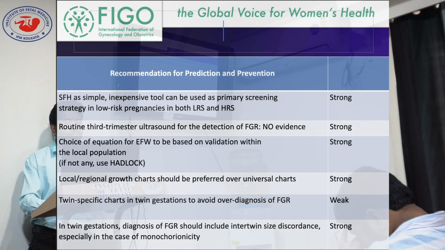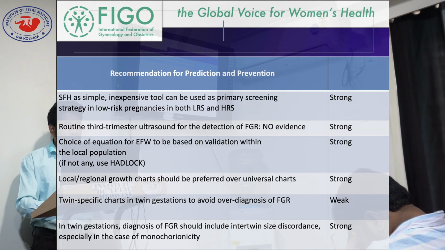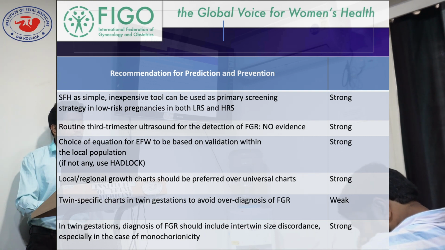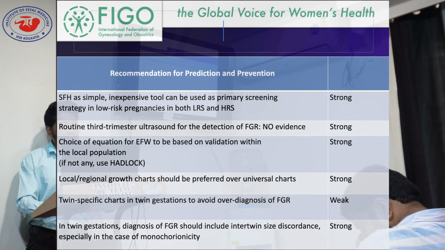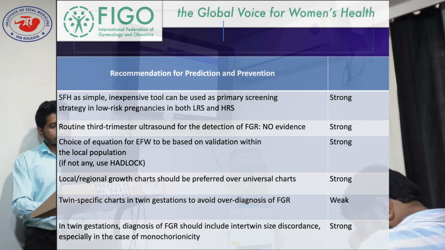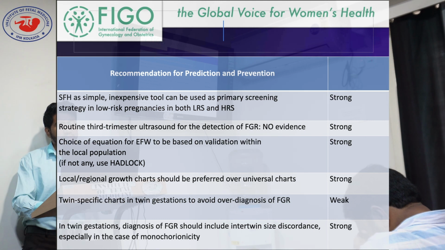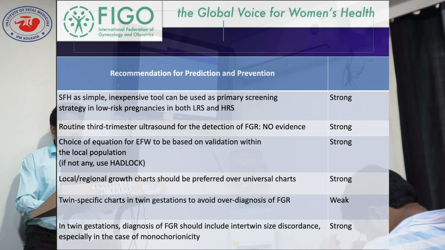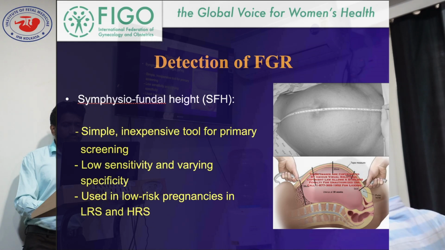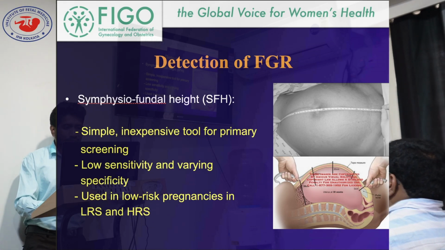Routine third trimester ultrasound for detection of FGR, no evidence. Choice of equation for FGR should be based on validation within the local population. If not any, use Hadlock. Keep it in mind. We have already told local charts are appreciated. If no local chart, then Hadlock should be used. Local regional charts should be preferred over universal charts, and twin specific charts in twin gestation to avoid over-diagnosis of FGR. In twin gestation, diagnosis of FGR should include intertwin size discordance, especially in the case of monochorionicity, though we won't discuss twins today. Detection of FGR by symphysis fundal height we have already discussed.